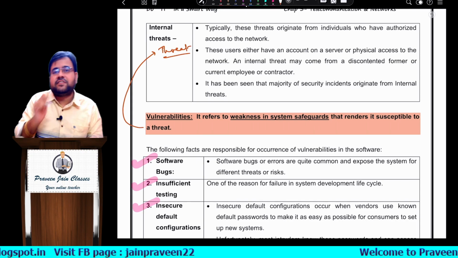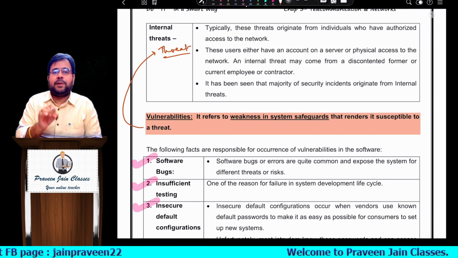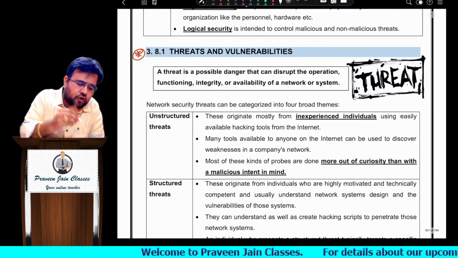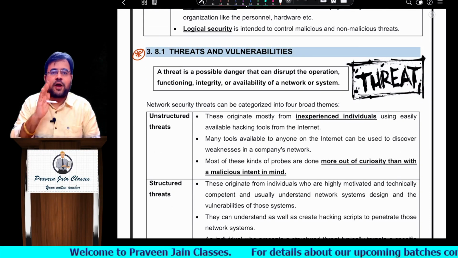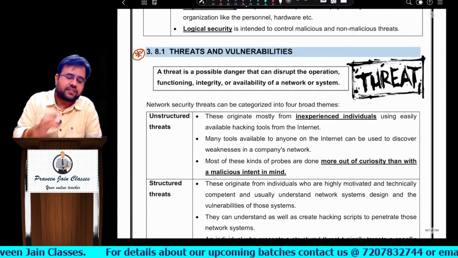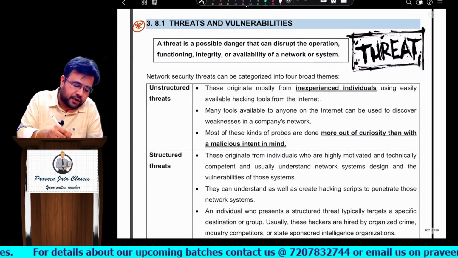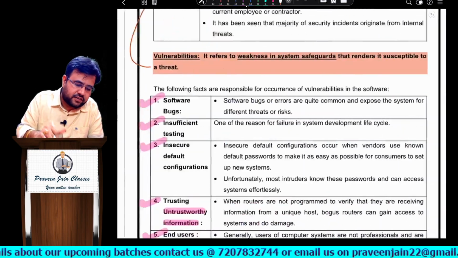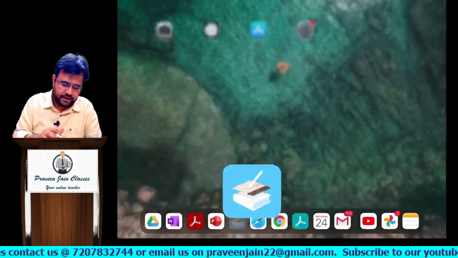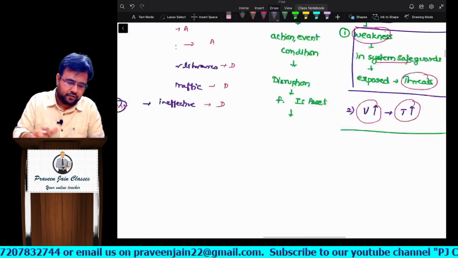Okay. Now my sincere advice would be, sir, though the vulnerability question has come, I am still a strong contender if a threat question should come in exams. So better thing is we have studied both, but still ensure that you go through the threat answer in a proper manner. You can see structured threat, unstructured threat, internal threat, and external threats. Clear? Right. Now let us go for our next question.